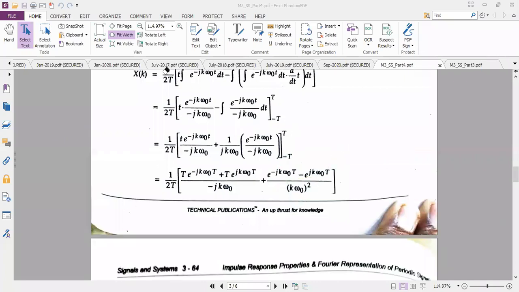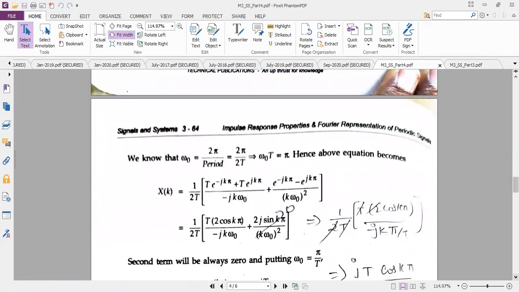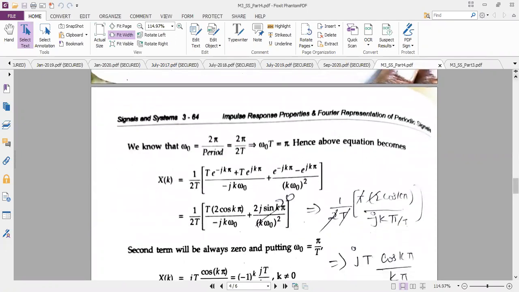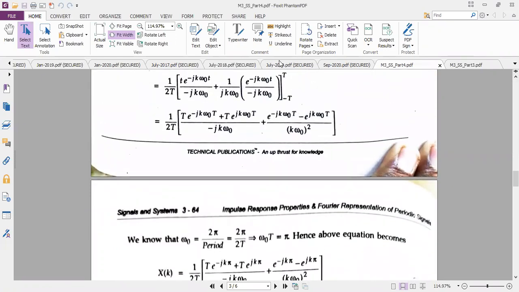So if you have terms like this, e power minus j theta plus e power plus j theta, you know what step we are going to follow? We'll be applying the trigonometric formula. So the first term we can write in terms of cos theta, and the second term we will write in terms of sin theta. That step we will do later, but first we will find the omega naught value because I have omega naught in the powers. Let me try to find omega naught.